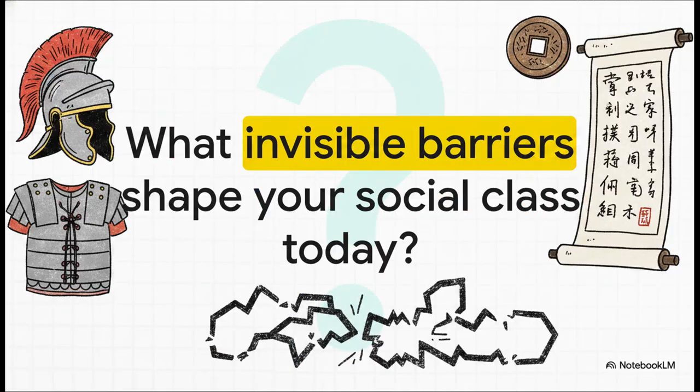So as we wrap up this explainer, we've seen exactly how the lottery of birth dictated absolutely everything, from your basic legal rights all the way to your literal survival in ancient Rome and China. And it leaves us with this final, kind of provocative thought to chew on. If those ancient empires used the price of military armor or memorized Confucian texts to rigidly decide a human's worth, what are the invisible barriers shaping your social class today? Are we really completely free from the architecture of inequality? Or, has the system just been redesigned?